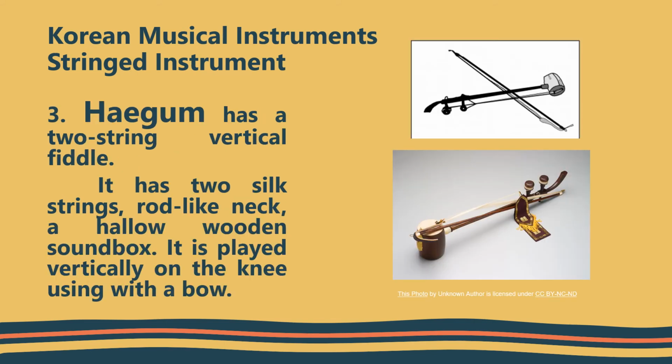Haegum. Haegum has a 2-string vertical pedal. It has 2 silk strings, a rod-like neck, and a hollow wooden soundbox. It is played vertically on the knee using a bow.